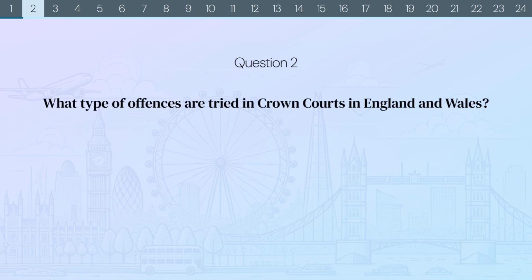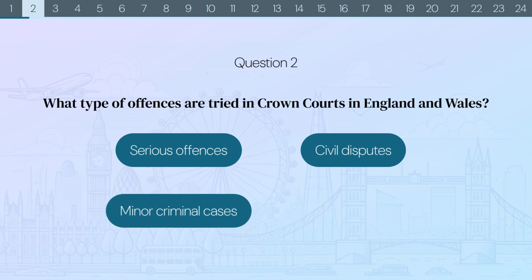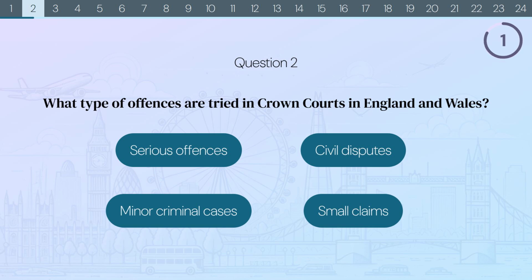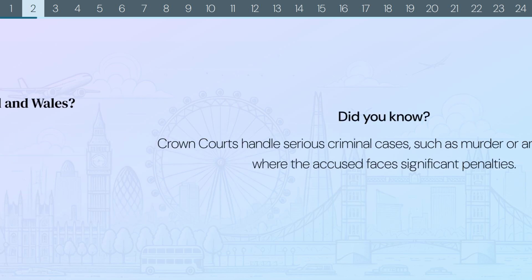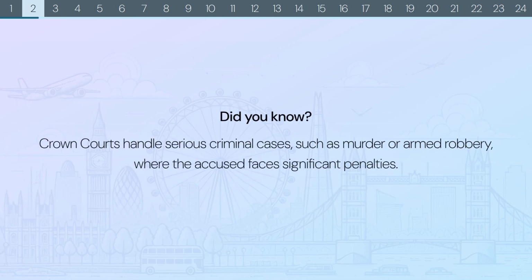Question 2. What type of offences are tried in Crown Courts in England and Wales? Serious offences? Civil disputes? Minor criminal cases? Or small claims? The correct answer is serious offences. Did you know? Crown Courts handle serious criminal cases, such as murder or armed robbery, where the accused faces significant